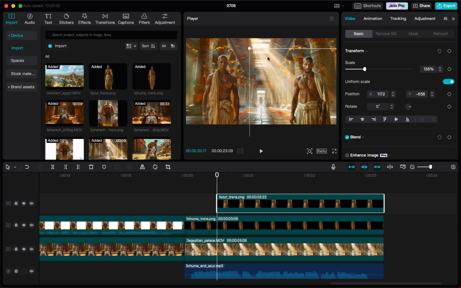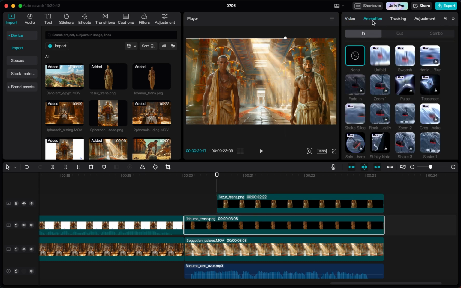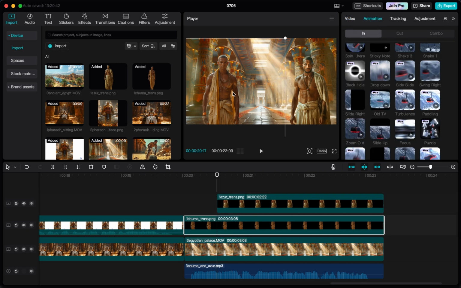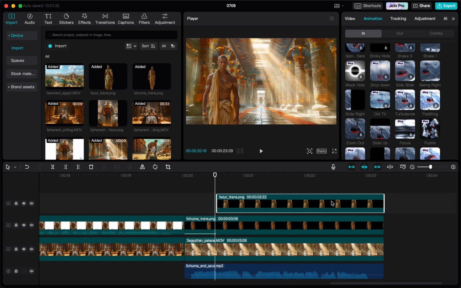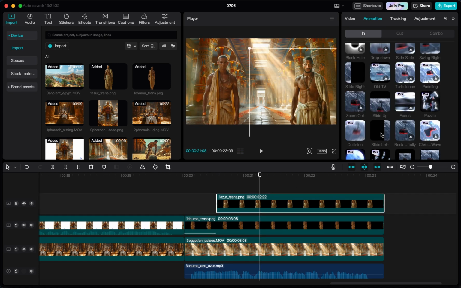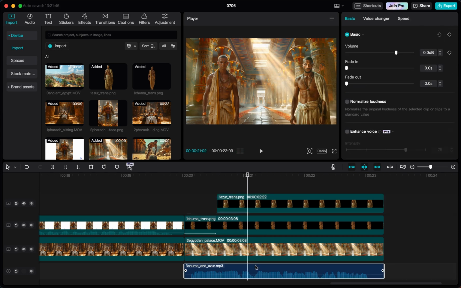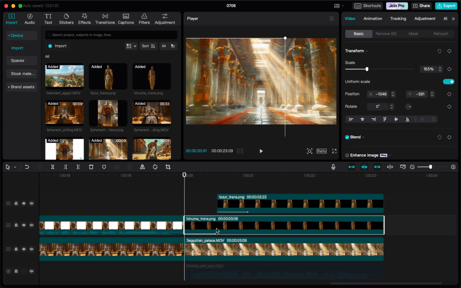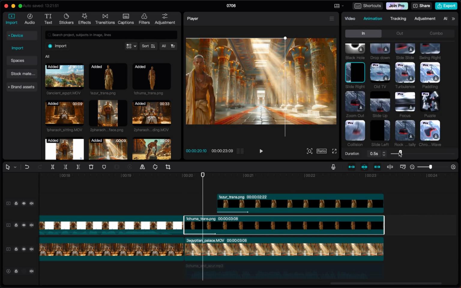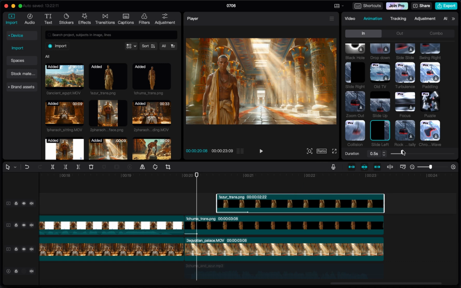About the same height here, and then let's also have a nice effect of those moving in. For this we go to the animation tab up here, and for him he's gonna slide in from the left to the right, and Azura is gonna slide from the right to the left. So for Chuma, let's press on slide right, and for Azura we're gonna go for slide left. So let's briefly disable the sound. Let's see. By the way, if you don't like this, you can go back, press on the character here, animation, and then you can also change how long the animation should be. So for example, it could be 0.2 seconds. So he will slide in quicker. Let's do the same thing for Azura, 0.2 seconds.